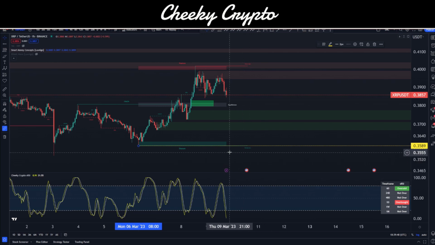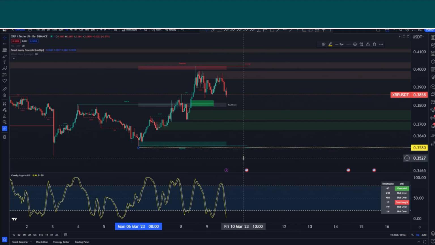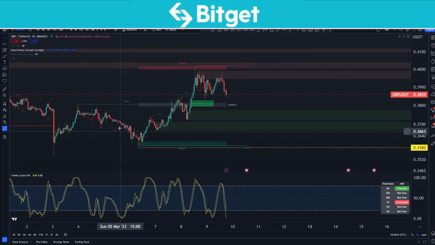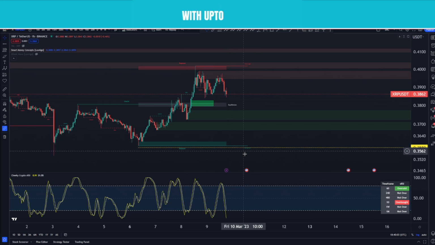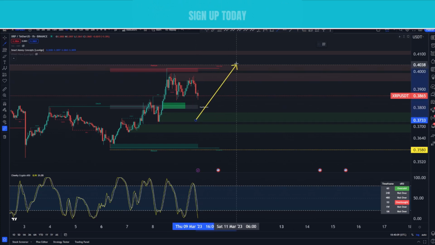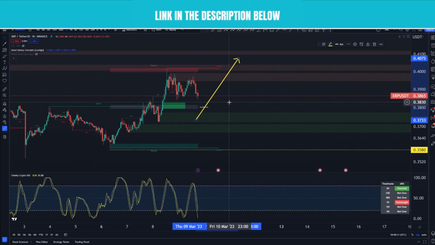This is 35.89. Now I wouldn't use that because you'd get double bottoms, right? And you might tap 35.89. So I'd drop this down to, let's say 35.8, just below that area, right? Because if you lose this support level, then of course you're going to have a new structure anyway. But this low should hold, right? So that's where I'd put my stop loss, and then I'll be looking to go long somewhere in one of these internal order blocks and maybe push it up a little bit higher.